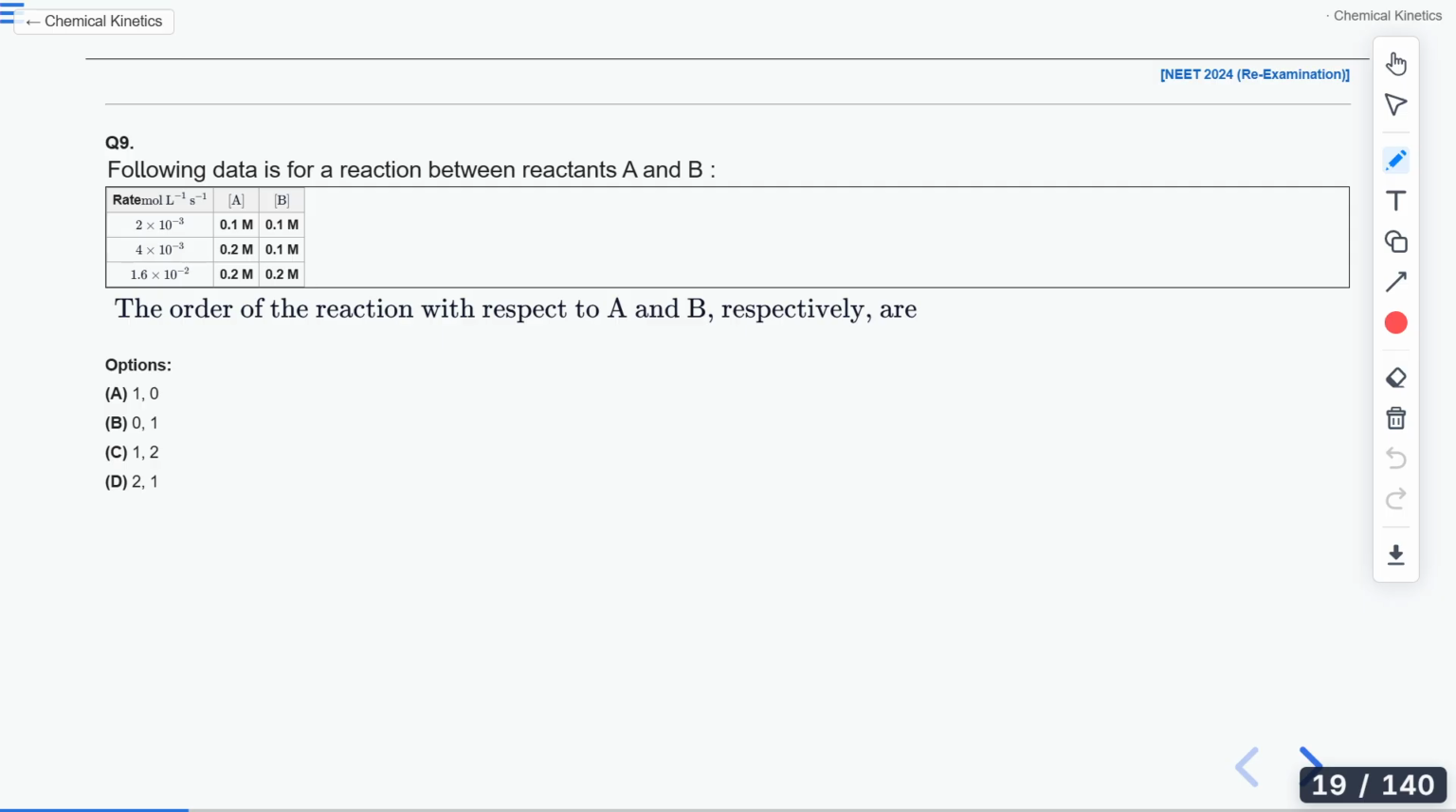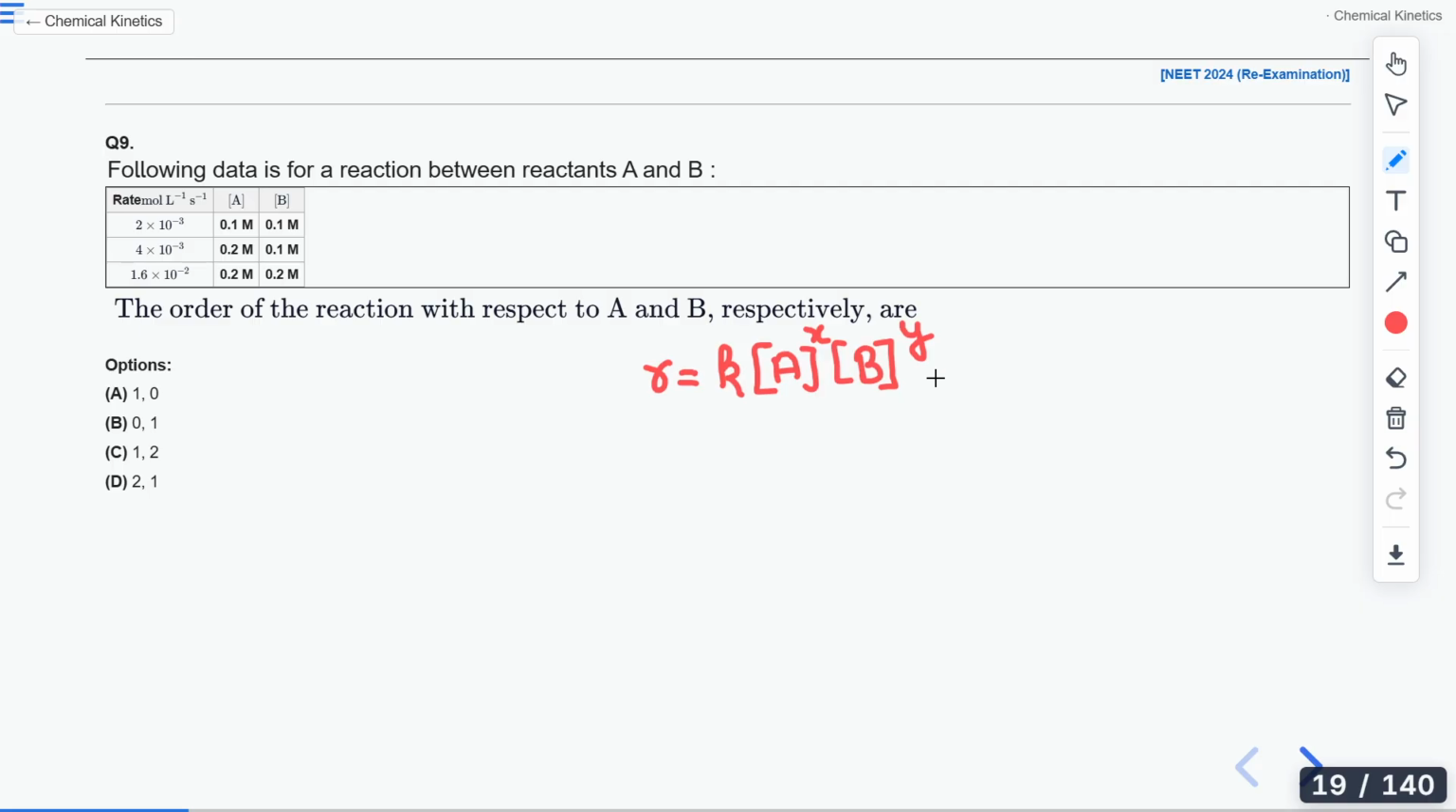So first of all, whenever you see such a question, you simply take R and write the rate law. A and B are the two reactants. First of all, we write the rate of reaction is equal to K[A][B]. Now assume that with respect to A, the order is x, and with respect to B, the order is y.